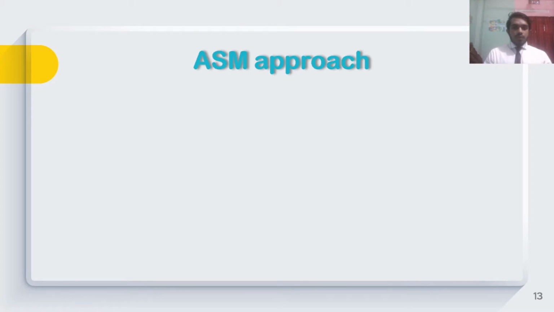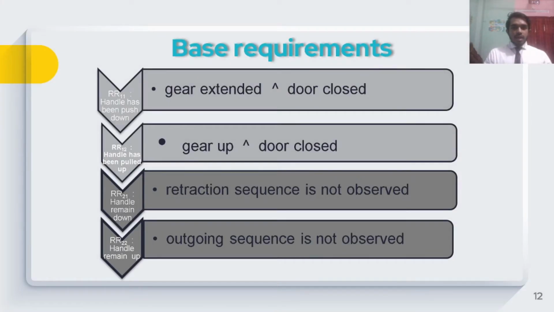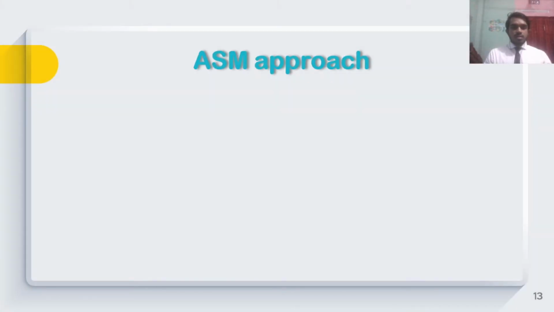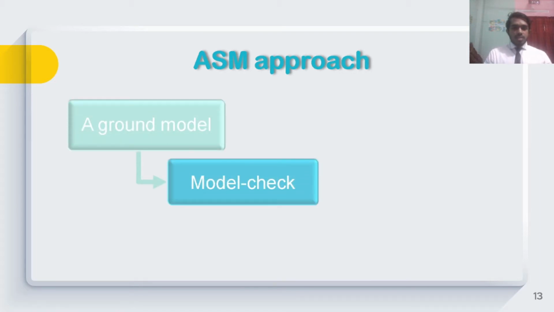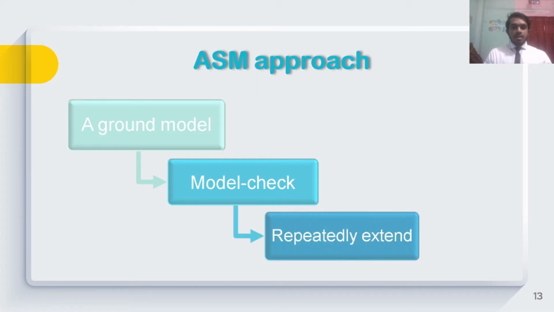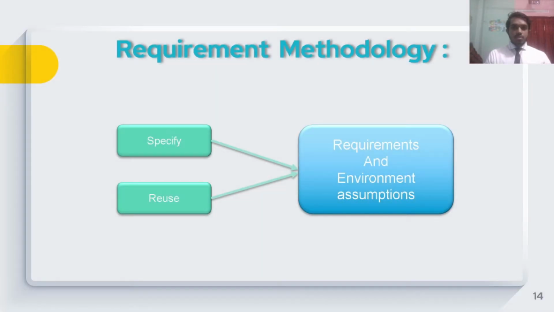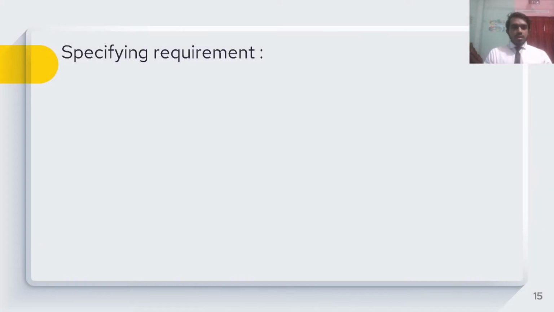For this normal requirement to be converted to AutoReq, we have to go through several steps. In the first step we see the ASM approach. Here we take a ground model, then the model is checked. If a new requirement is found, then the model is repeatedly extended and added to the existing system. Next, requirement methodology. Here requirement methodology deals with two things: one is to specify and reuse requirements and environment assumptions. Next, specifying requirements.